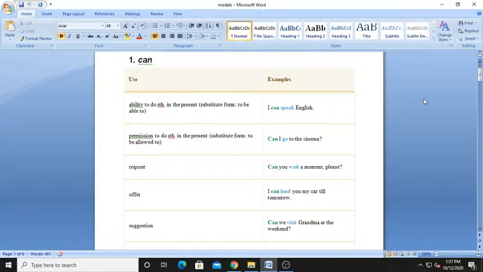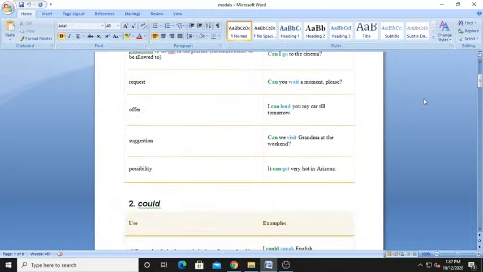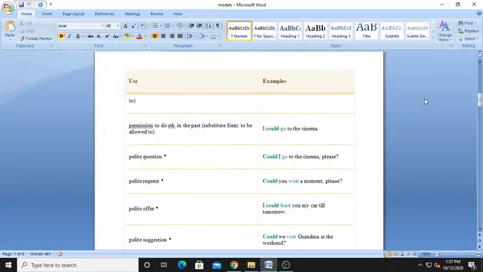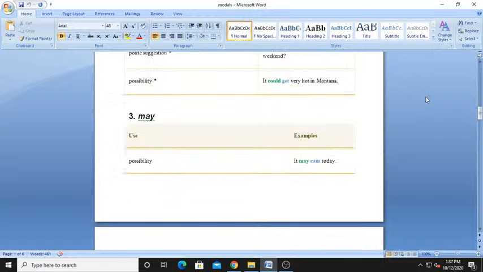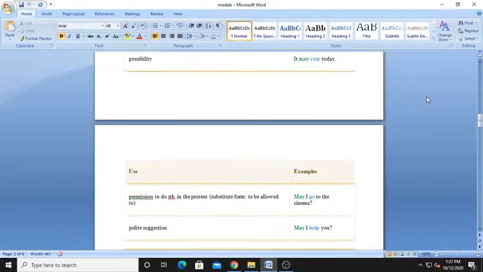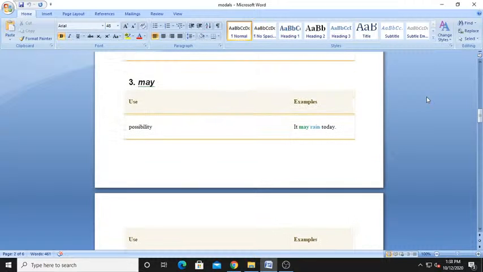Okay. So can and could I have already discussed. So today I just want to discuss may and might. Now, may and might. When to use may and might? Okay. What are modal verbs?